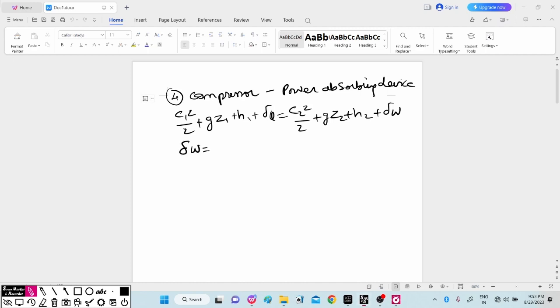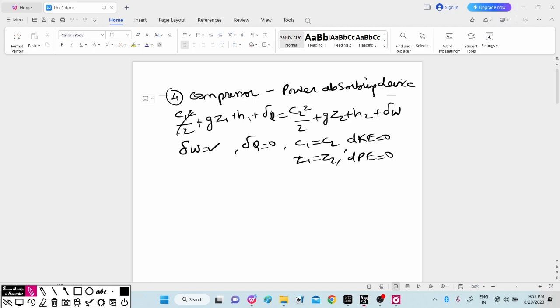del W will be present here, whereas it is completely insulated, so we can say del Q is equal to 0. C1 is equal to C2, so the change in kinetic energy will be equal to 0, and Z1 is equal to Z2, so the change in potential energy will be equal to 0.